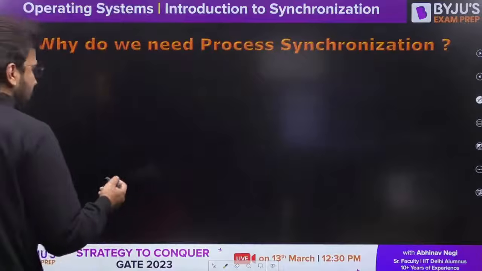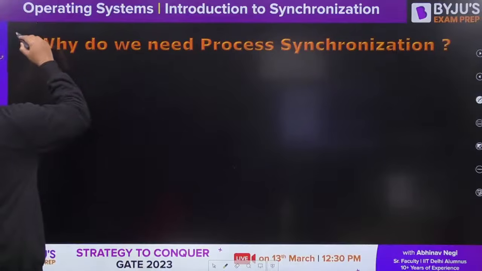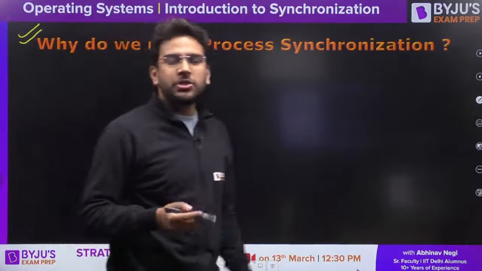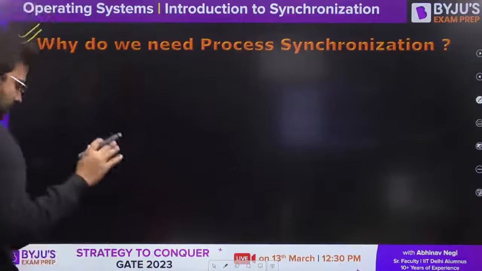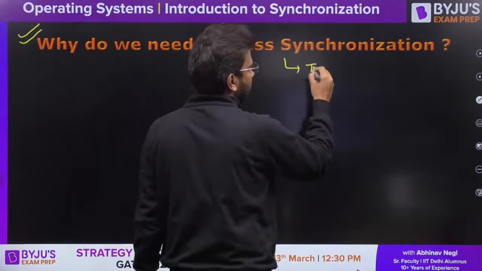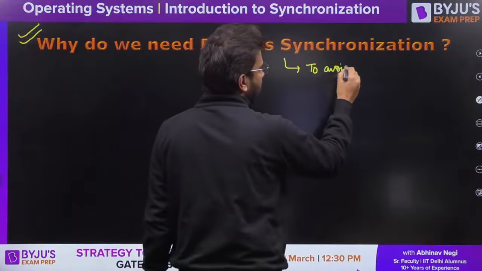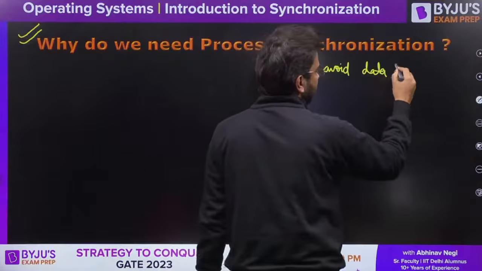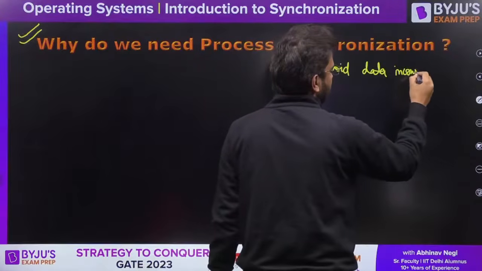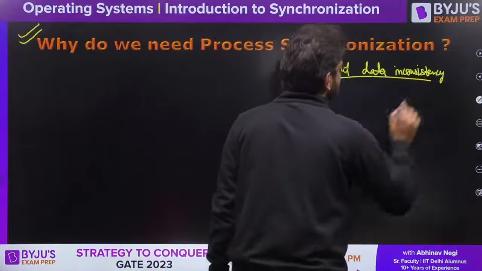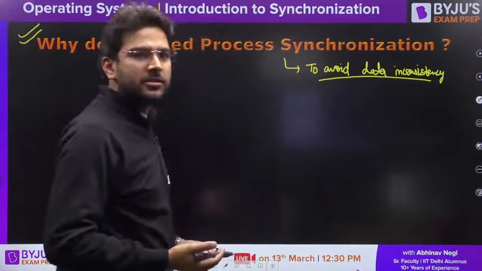Utkarsh. Now the point is, why do we need synchronization? Now this is very important. Why do we need synchronization between the processes, between the cooperating processes? The reason is to avoid data inconsistency. To avoid data inconsistency. Now how can we have data inconsistency?